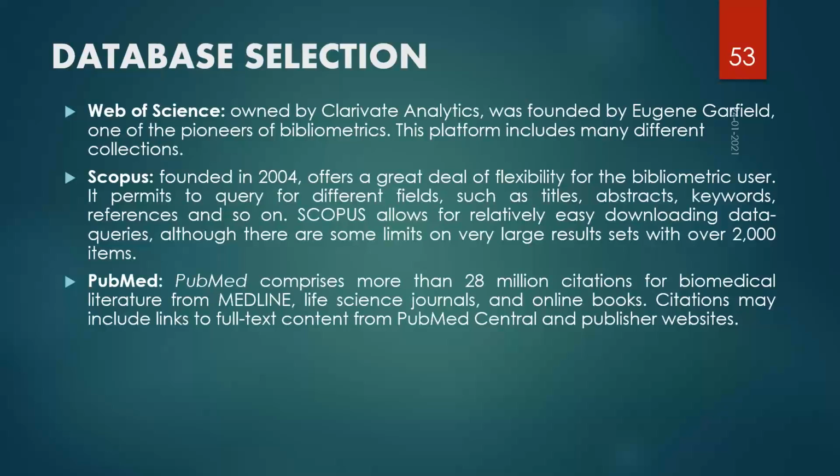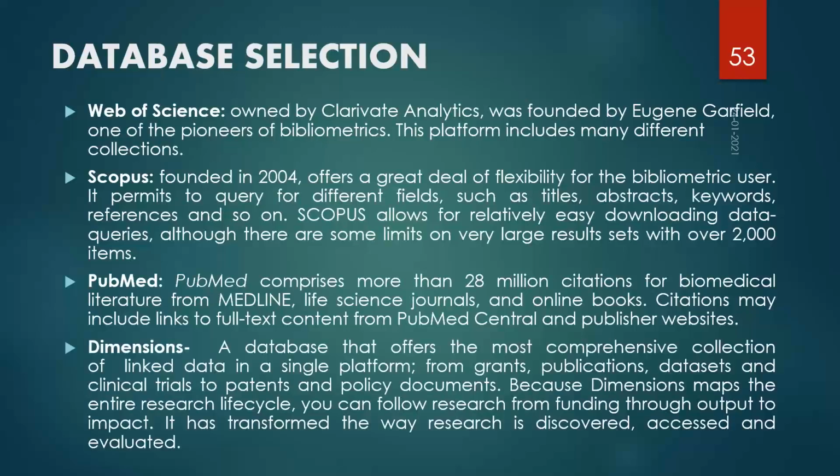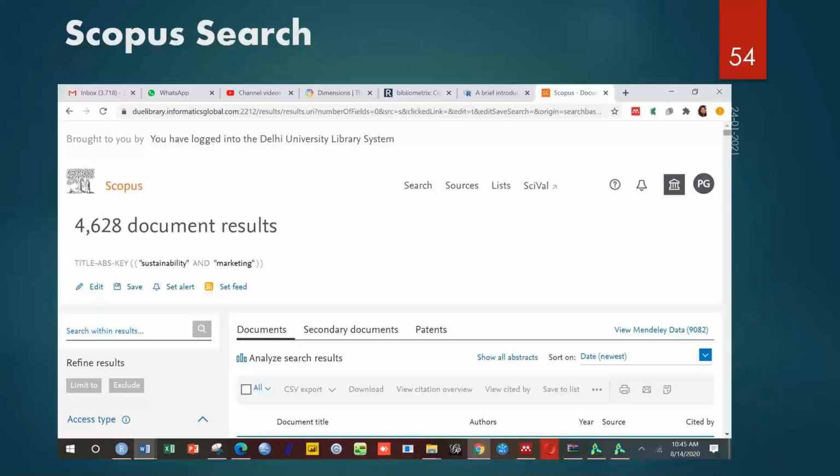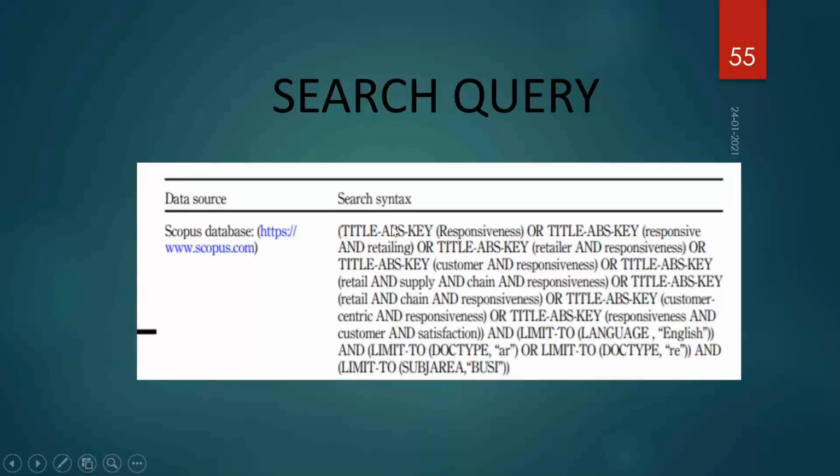PubMed is another citation database, but for social science, I have seen most people use either Web of Science or Scopus, or a combination of both. Then Dimensions is another database. Now this is a Scopus screenshot. As you can see, I have put two words, sustainability and marketing, and I got certain results. This is a screenshot of a search string.